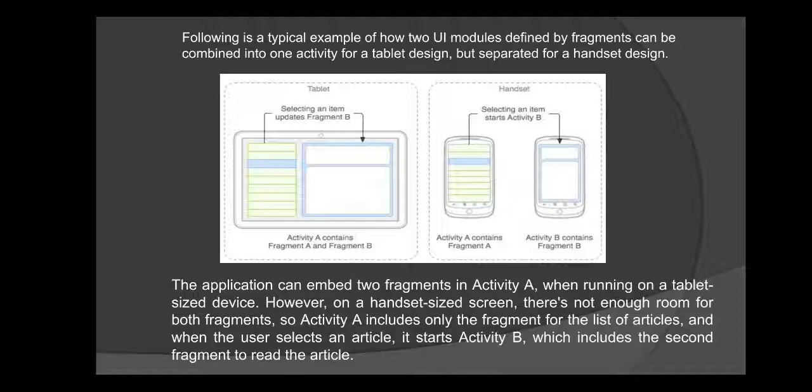However, on a handset size screen, that is in mobile screen, there is not enough room or space for both fragments. So activity A includes only the fragment for the list of articles, and when the user selects an article, it starts activity B using intent, which includes the second fragment to read the article.